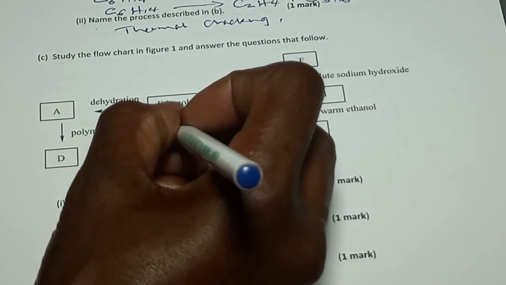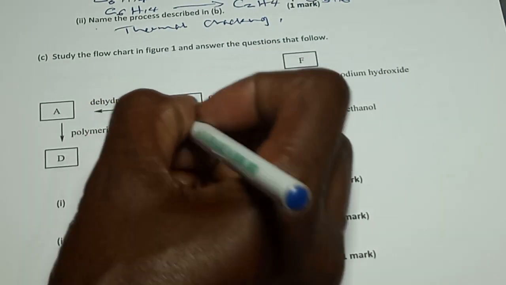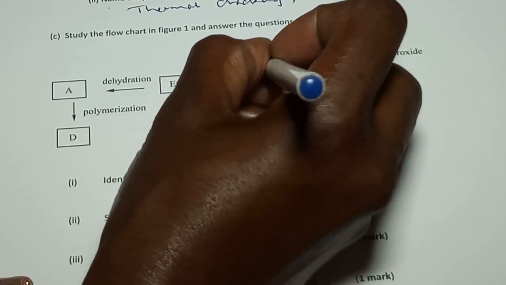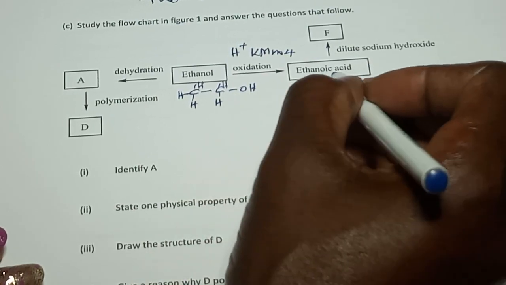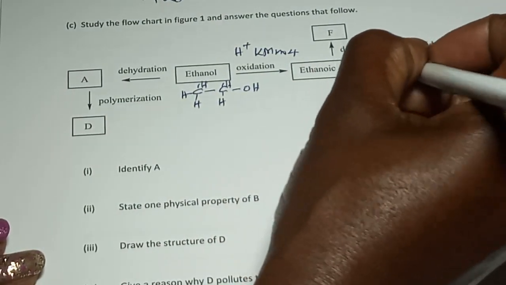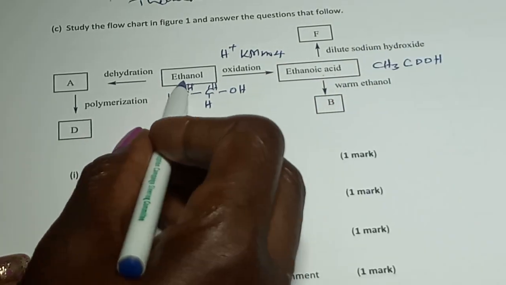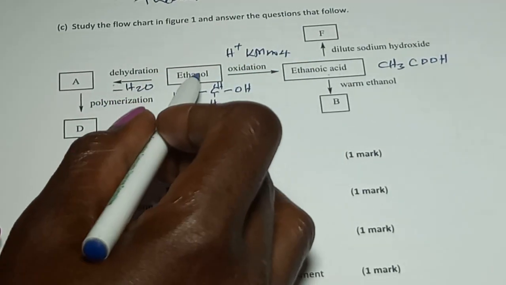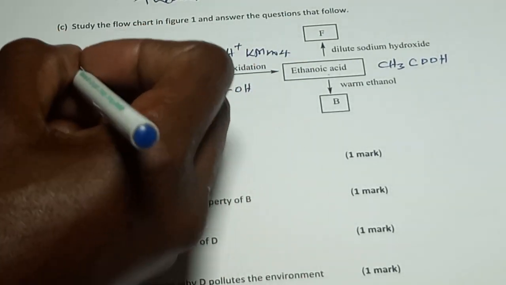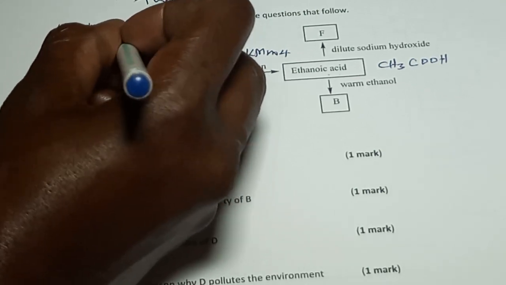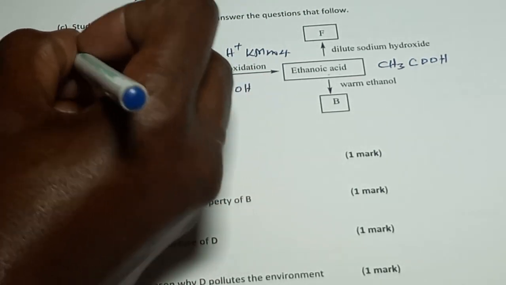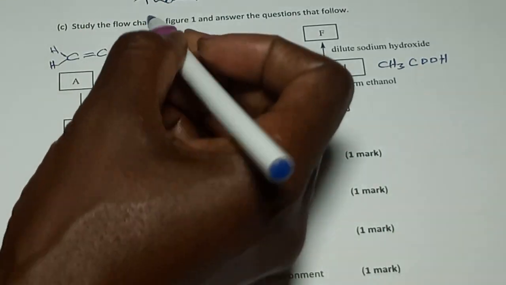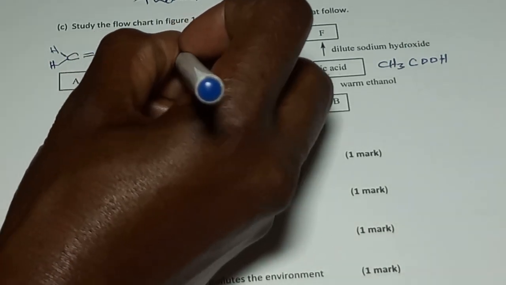Alcohols undergo several reactions. One of the reactions is oxidation. The common oxidizing agent, which is very commonly used, is a strong one, potassium permanganate, in the presence of acid, acidified potassium permanganate, to form ethanoic acid. Ethanoic acid is CH3COOH. Ethanol undergoes a process of dehydration where you lose a water molecule and you form an alkene with the 2 carbons. So it's C double bond C, and then each carbon has 2 hydrogens. This process is dehydration of alcohol, and the common dehydrating agent is concentrated sulfuric acid and heating.